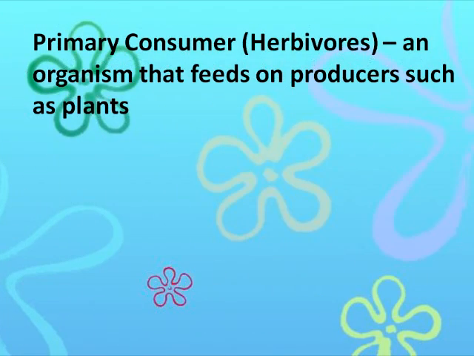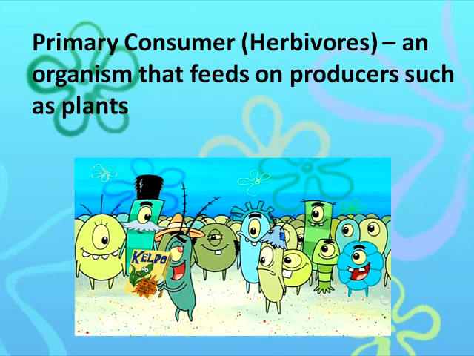A primary consumer is an organism that feeds on producers, such as plants. They are also called herbivores. Plankton is a primary consumer because rather than making his own food, he feeds on the kelp.